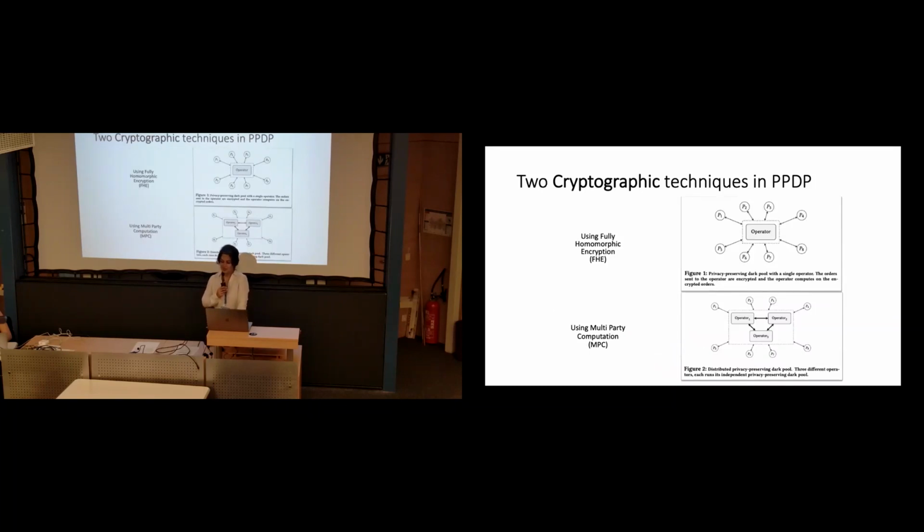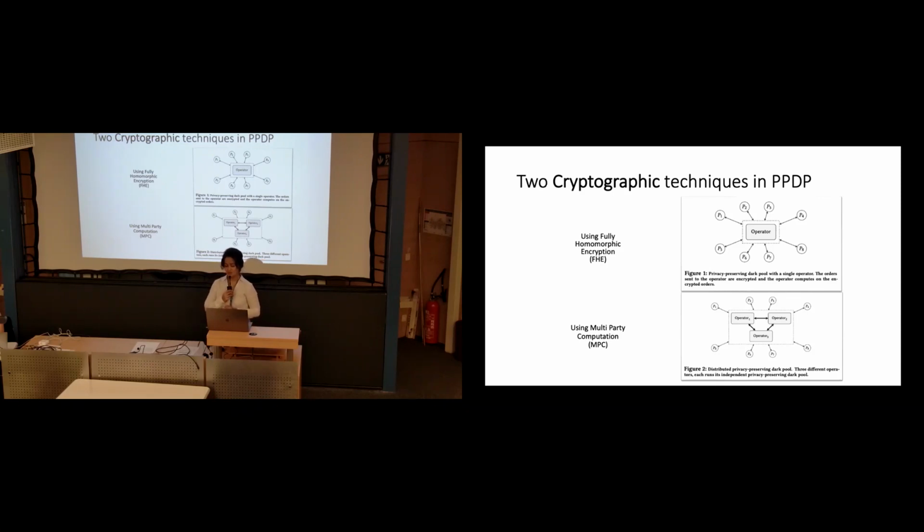There are two ways that we can apply cryptography for privacy-preserving dark pools. One of them is homomorphic encryption, which, as many of you have heard, is a very expensive solution. I have some slides for that, but I won't go into them because of the lack of time. We implemented this solution as well, and we have comparisons in the paper.